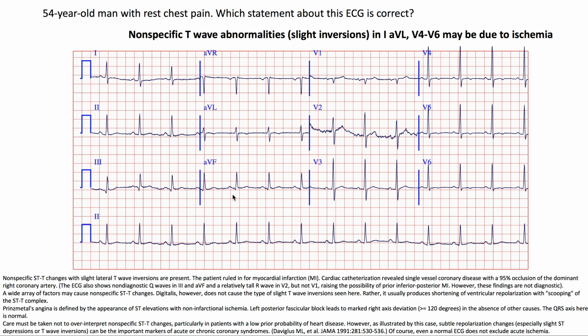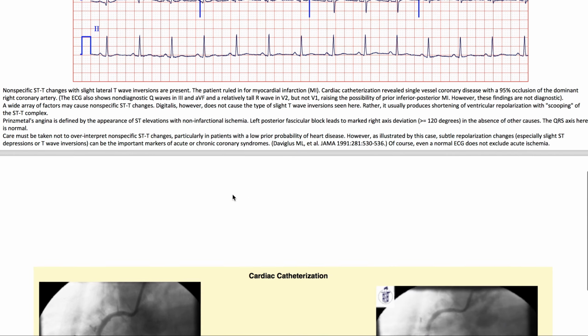Care must be taken not to overinterpret nonspecific ST-T changes, particularly in patients with a low prior probability of heart disease. However, as illustrated by this case, subtle repolarization changes, especially slight ST depressions or T-wave inversions, can be important markers of acute or chronic coronary syndromes. Of course, even a normal ECG does not exclude acute ischemia.